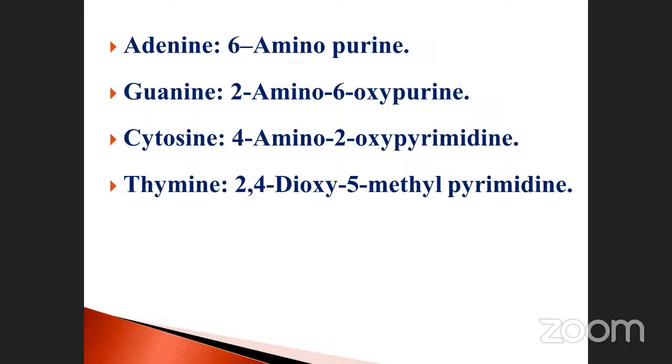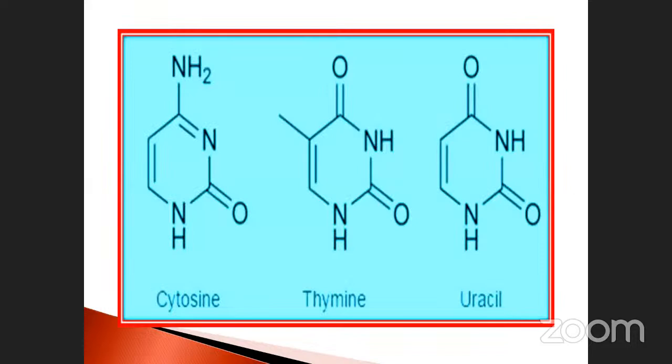Okay. I will explain. Next, you can easily identify this one. This is cytosine, thymine, and uracil. These are known as the pyrimidine structure. This is also a hexagon. See that lower part, all are the same in nature. Here the N, here the NH is there. Whatever this part, see that NH2 amino group is there. This is also an oxygen group. So cytosine, thymine, uracil.